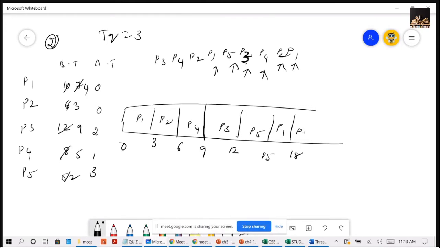Then P2, and P1 will be added here. Then P2 will come out at 21, so it is left with 0. So the P2 process is completed now. Now P4 will get the chance. P4 is now left with 2 and will be added at the end here, at 24. Then after P4, I missed something. P5 should come now. P5 should get added.